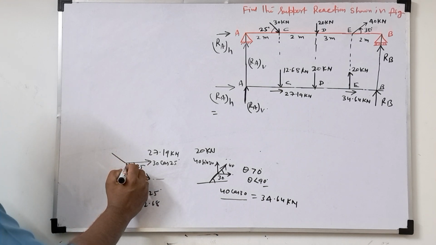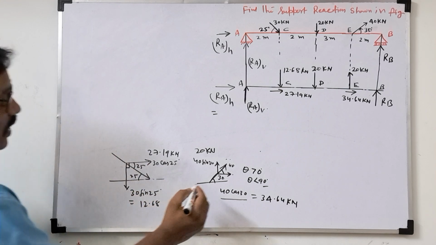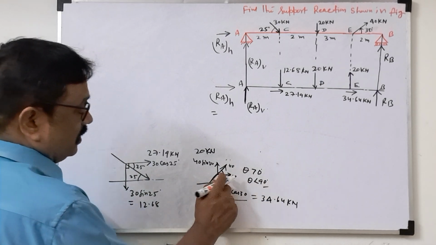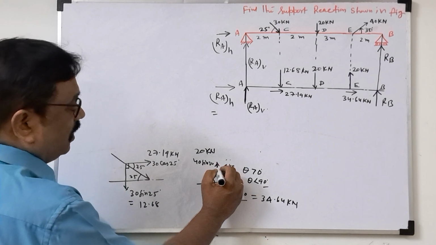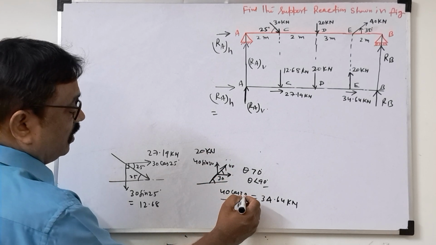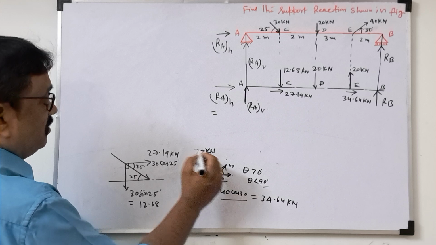This angle should be 90 degrees. So the vertical component, similarly, going in this direction. Draw the horizontal line with respect to horizontal, mutually perpendicular, vertical. So this angle is 30, this angle is 30. This will be the 40 cos 30. This is 40 sin 30.